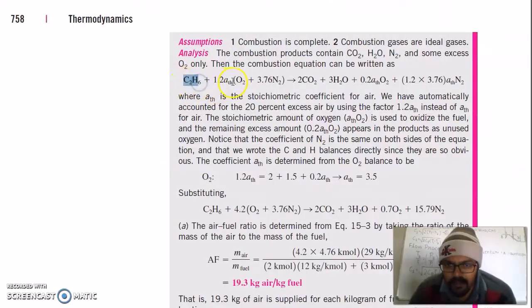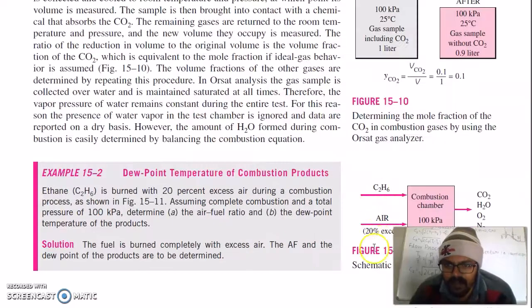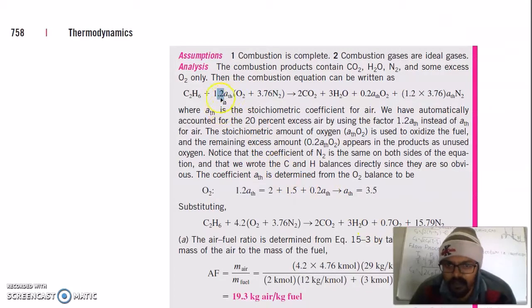So C2H6 plus 1.2 a_th (O2 plus 3.76 N2), where a_th is the stoichiometric coefficient for air, and the 1.2 is because we have used 20% excess oxygen. Products of combustion will be 2 CO2, because we have 2 carbon atoms, and 3 H2O, because there are 6 hydrogen atoms in total, so 3 into 2 gives 6 hydrogen atoms, and each H2O needs 1 oxygen atom, so total 3 oxygen atoms are consumed here.